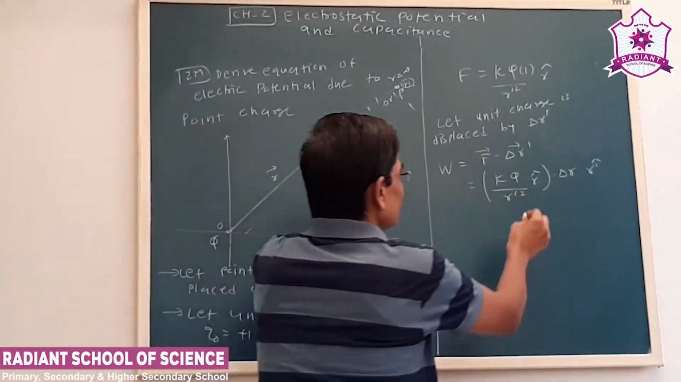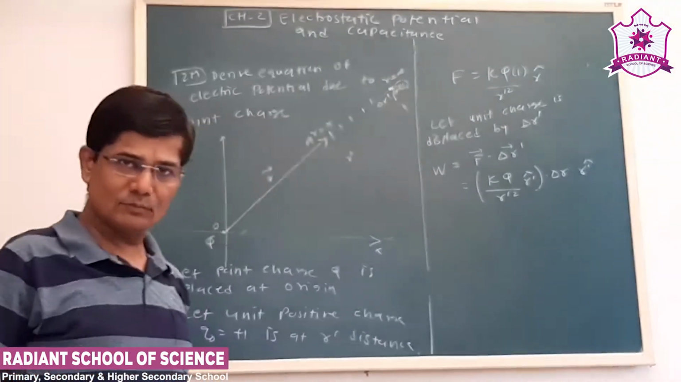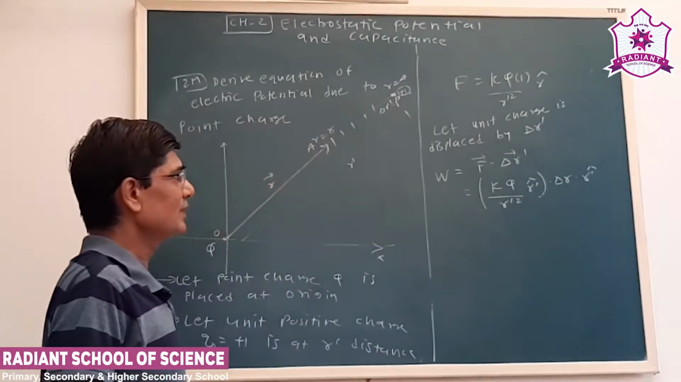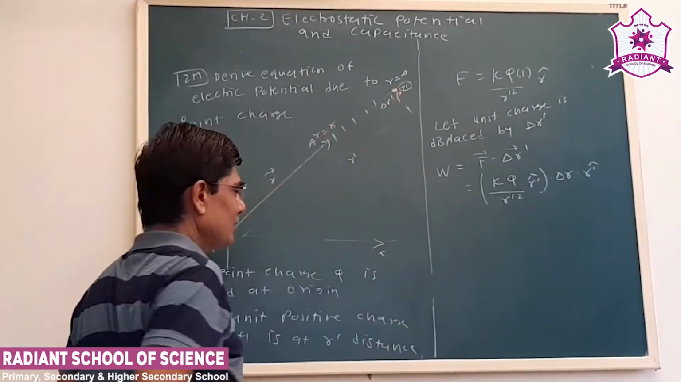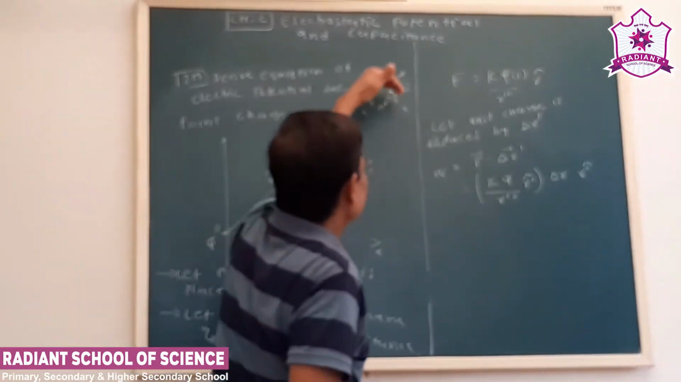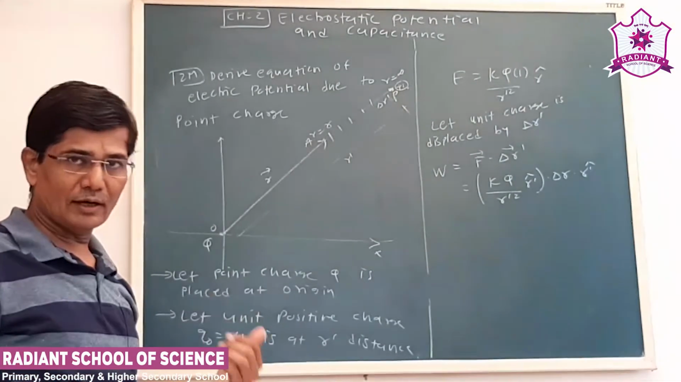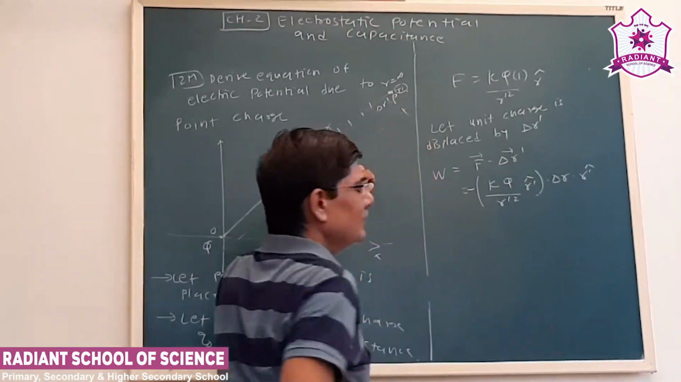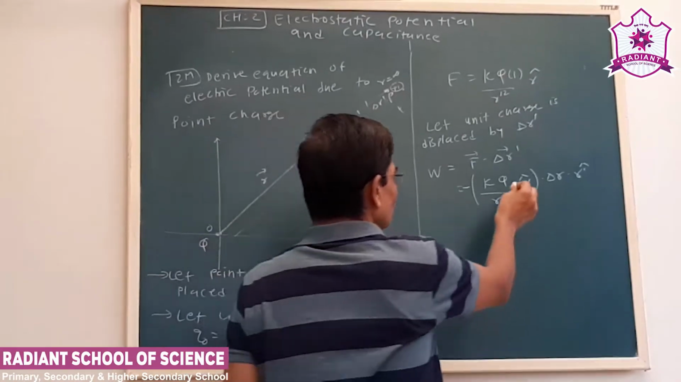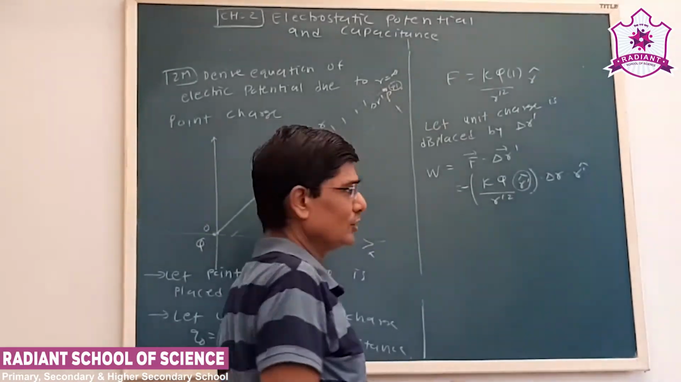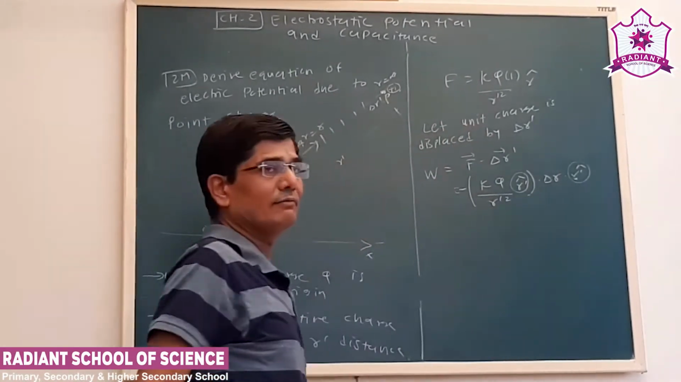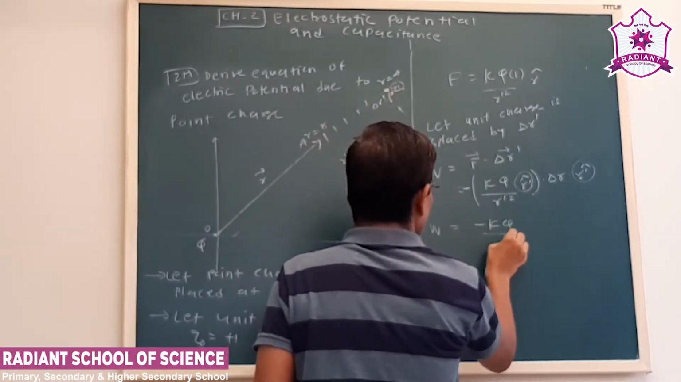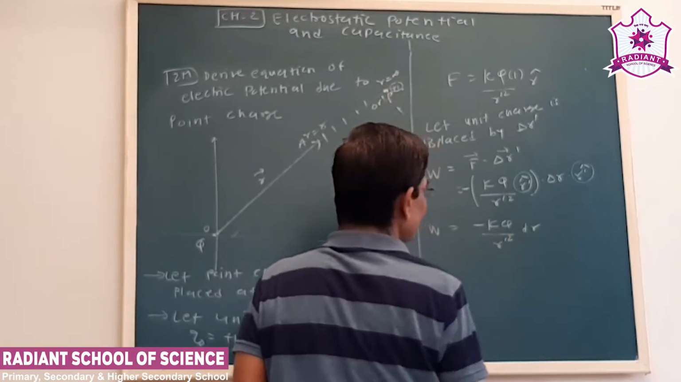Okay, so now we have written it in terms of the unit vector. The position vector is from the origin and the unit positive charge is displaced against this, so that's why we'll have a negative sign. Now you know the r caret value is 1. This is also 1. So now the work done is minus kq upon r dash square into dr.